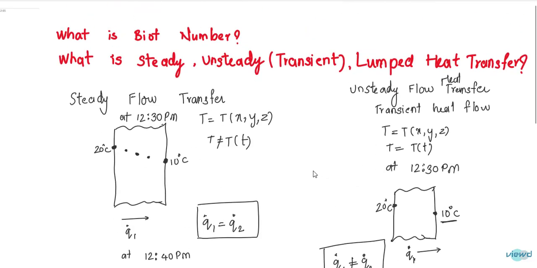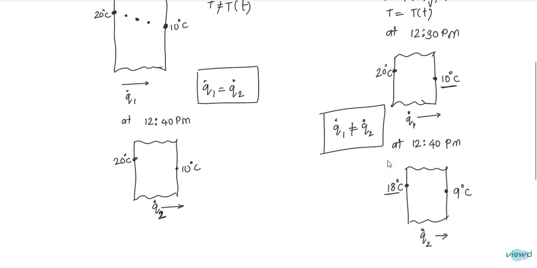Finally, you can say that the temperature is changing with space coordinate. Here it might be 15, here 12, here 10, and here it is 9 degrees centigrade.